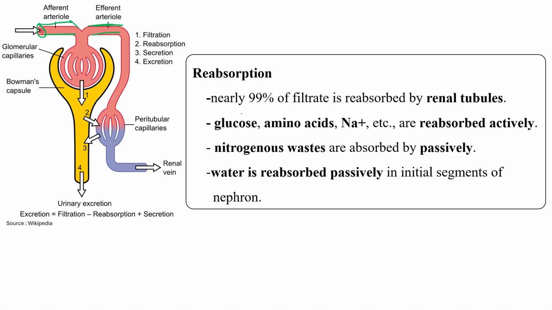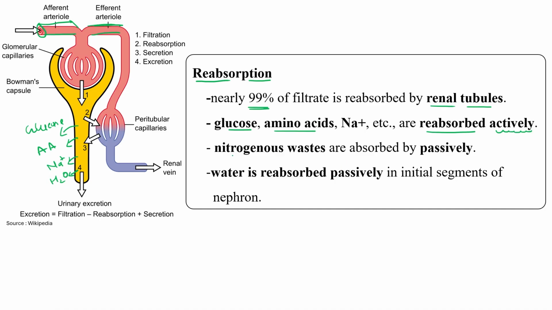Okay, so the first step is filtration, the second is reabsorption. In reabsorption, nearly 99% of the filtrate is reabsorbed by the renal tubules, in which glucose, amino acids, sodium ions, and water are reabsorbed actively.